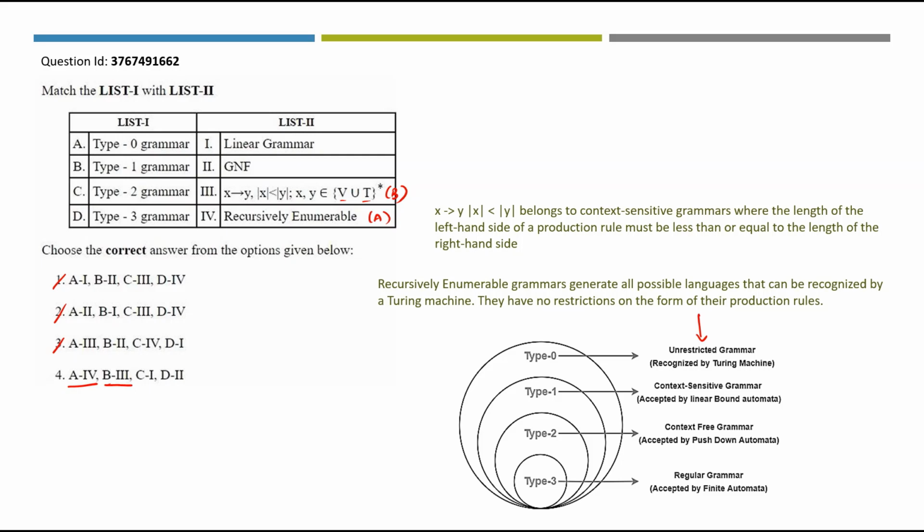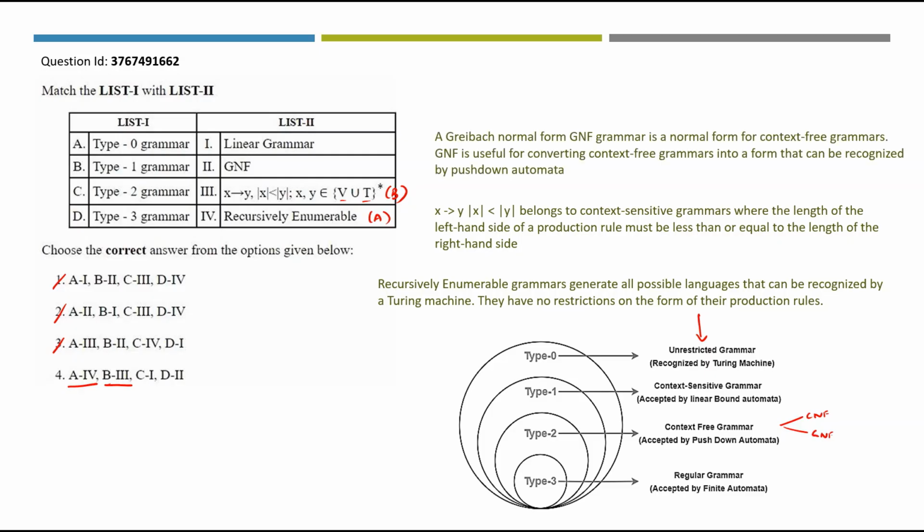What about type 2? Type 2 grammar is context free grammar. Context free grammar can be expressed in Chomsky normal form as we saw in the earlier question and Greibach normal form. A Greibach normal form grammar is a normal form for context free grammars. GNF is useful for converting CFG into a form that can be recognized by push-down automata. And regarding linear grammar, this is a type of context-free grammar where each production rule has at most one non-terminal on the right hand side.